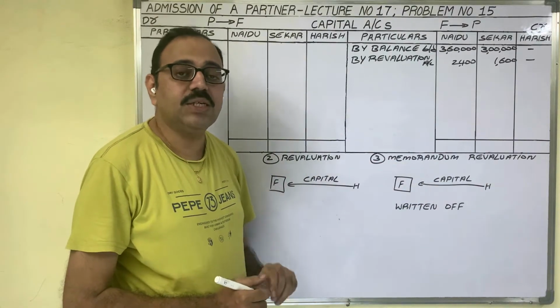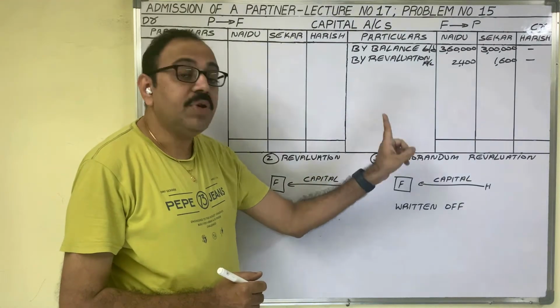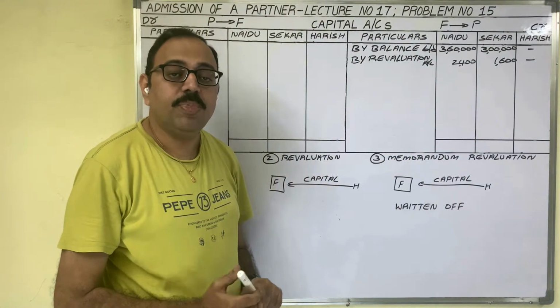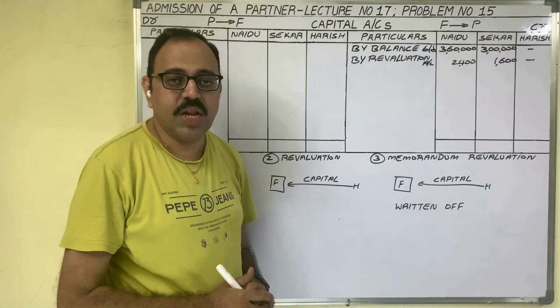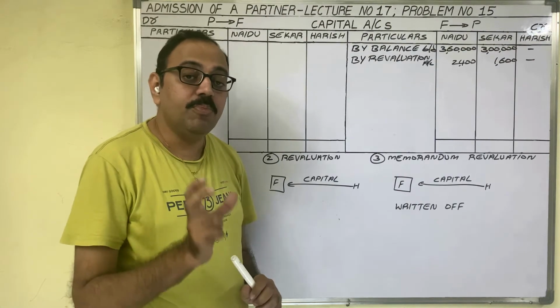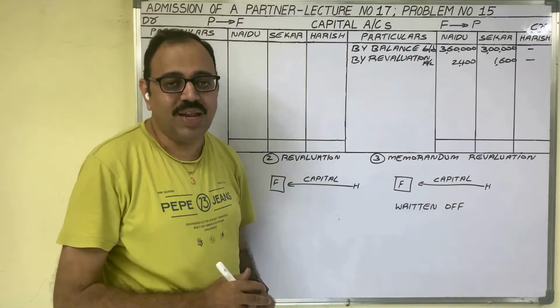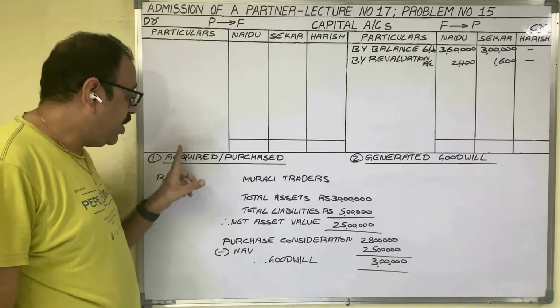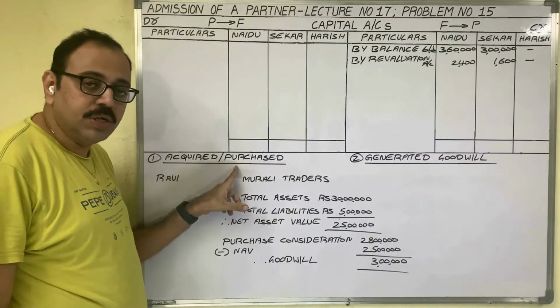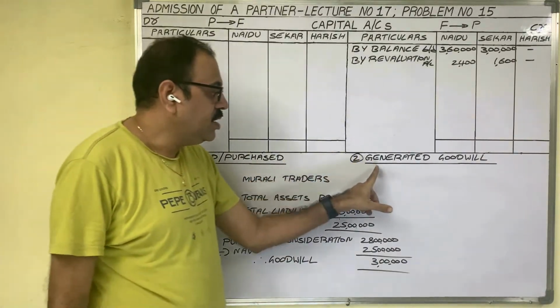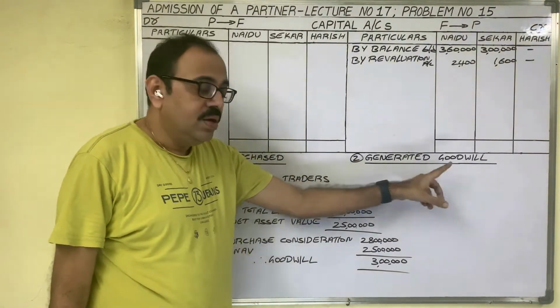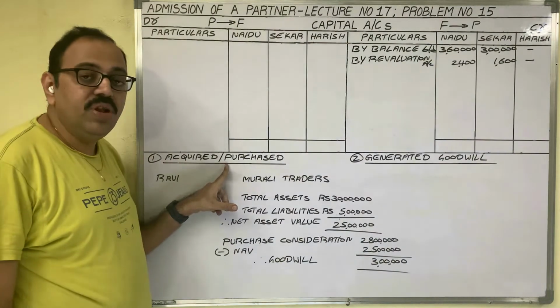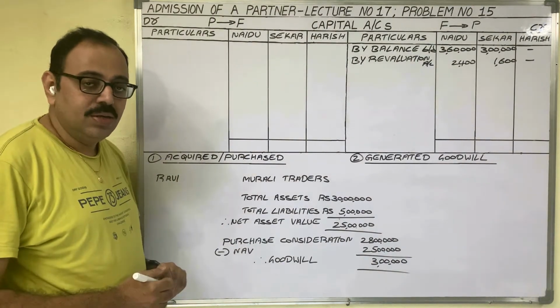Means we should adjust the goodwill under the memorandum revaluation method. So before knowing about the memorandum revaluation method, you should know some important points related to goodwill adjustment. Goodwill may appear in two forms. First, acquired goodwill, also known as purchased goodwill. Second, generated goodwill.